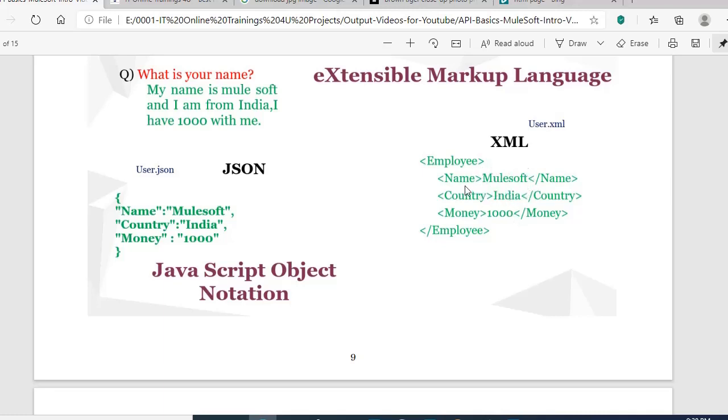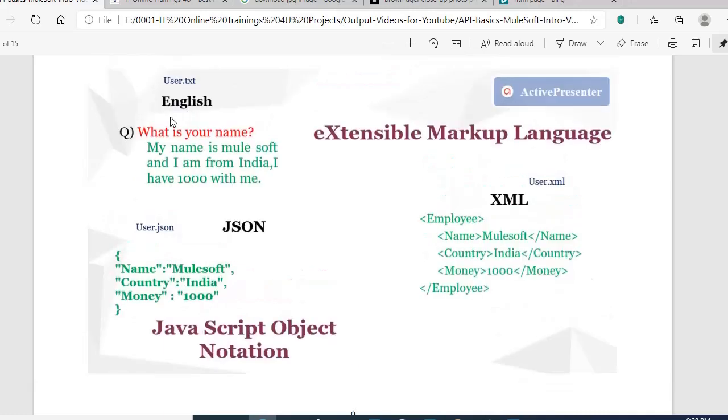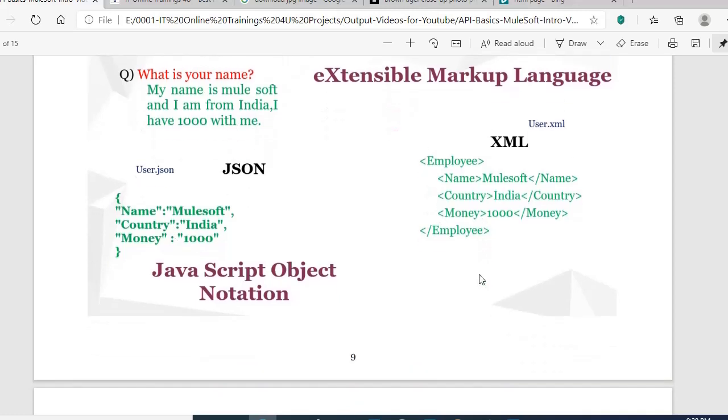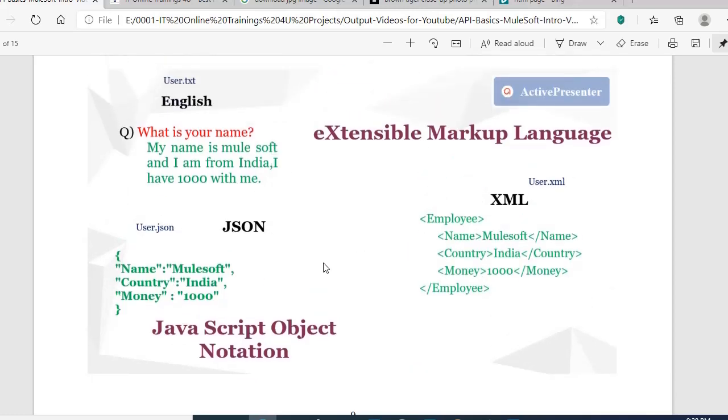This is what XML syntax will look like. Okay. Just keep on practicing different answers this way. Write any one answer, like what is your organization, where you are working, and what you are studying, all the basic questions, represent them in English and transform them to JSON and XML. So you will get to know how to represent the details in XML and JSON for your practice.